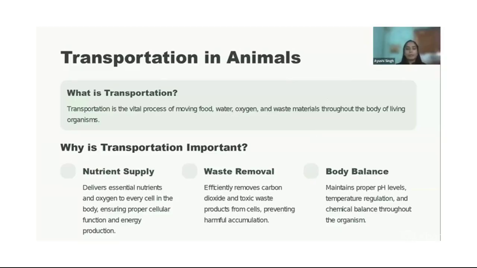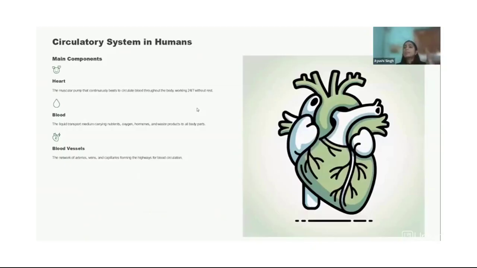throughout the body of the living organism. Now, what exactly does the transportation system of humans have? Or, if we want to be precise, the circulatory system. It has mainly three things. The first one is the heart. The heart is a muscular organ which pumps the blood, and it works 24/7.